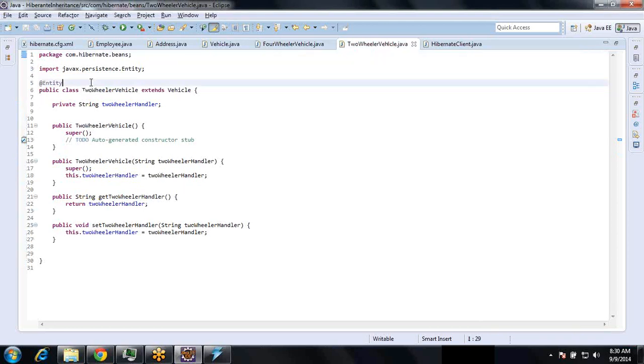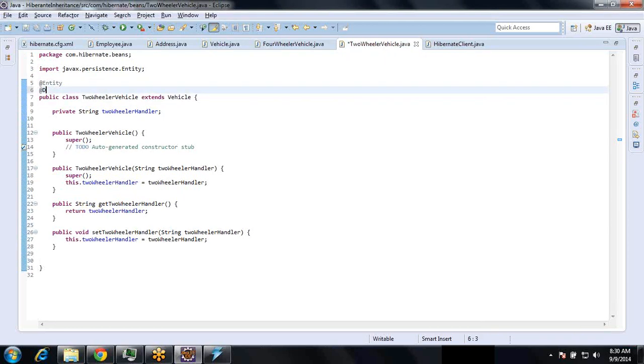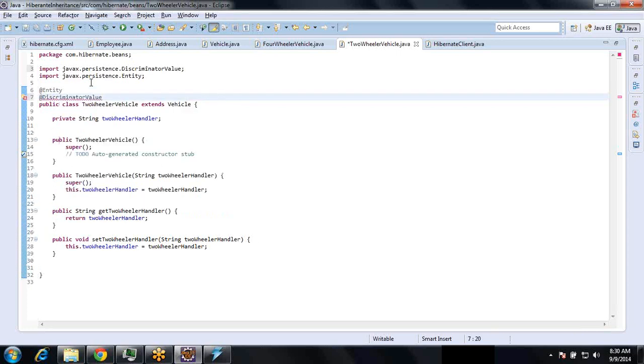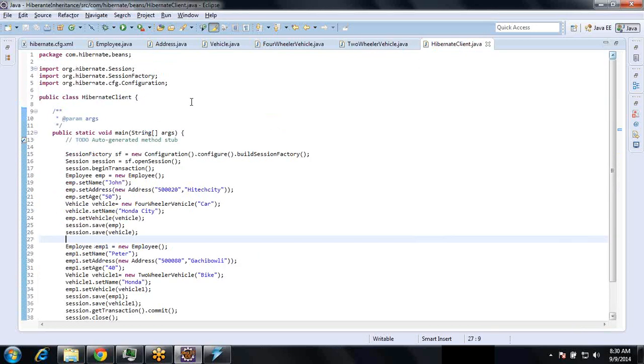Similarly, in the two-wheeler, descriptor value. Alright, two-wheeler. That's it. So now let me go on.